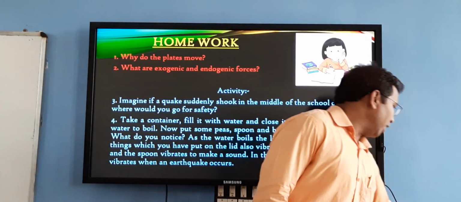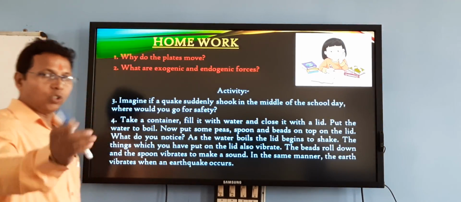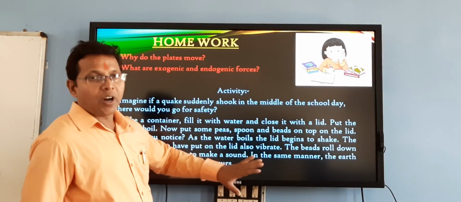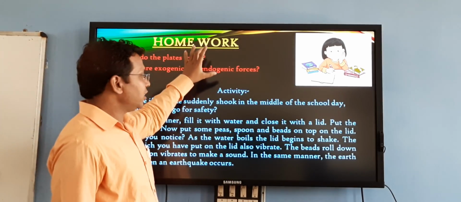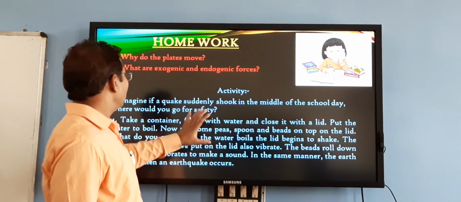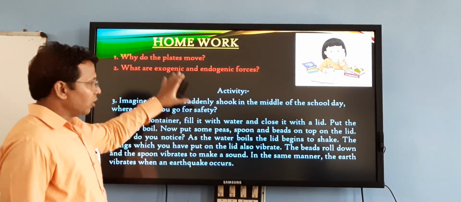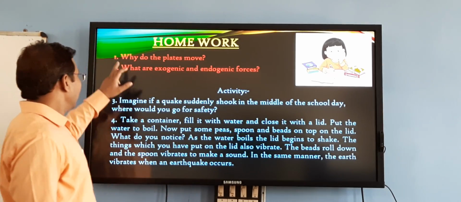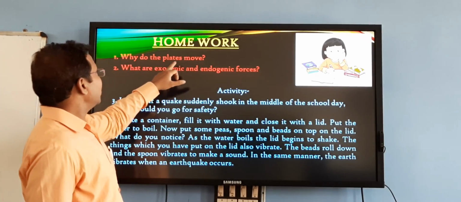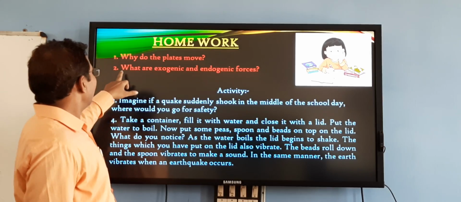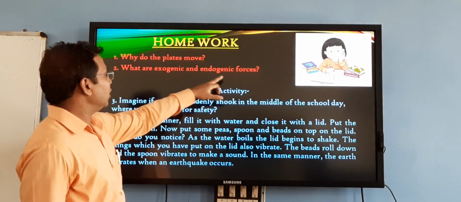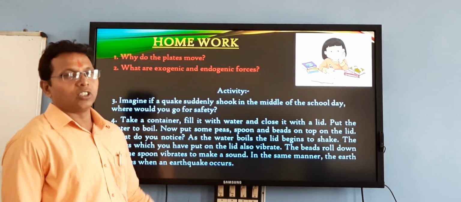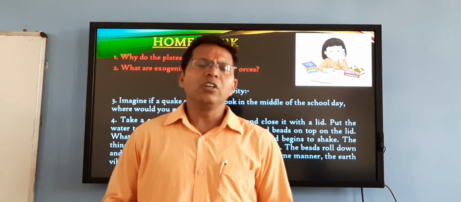Now we have the next point, and that is our homework. So students, write down the homework. Homework is in two parts. The first part has only 2 questions, and the second part has only 2 activities. So write down these things in your note copy, and do it accordingly. First question is, why do the plates move? Second question is, what are exogenic and endogenic forces? And here are two activities which are given. You should write them here and do them in your copy.